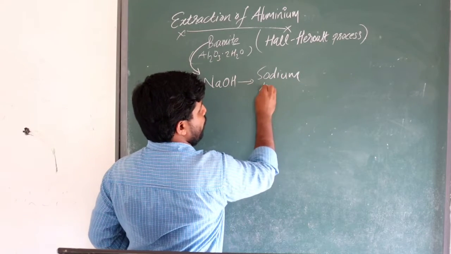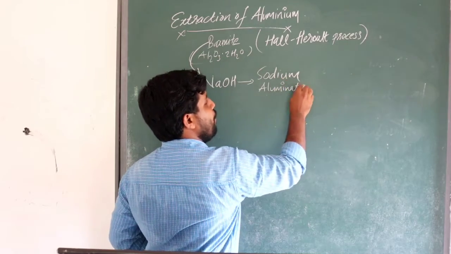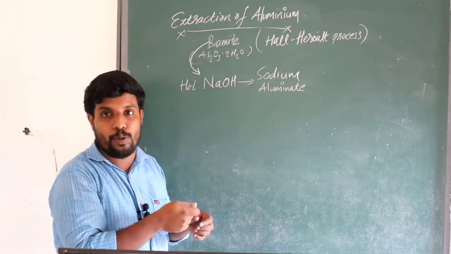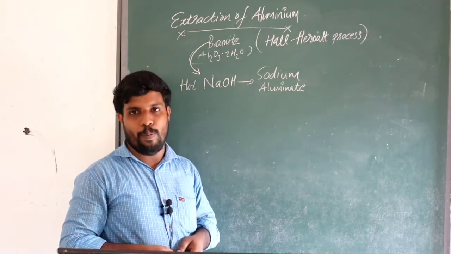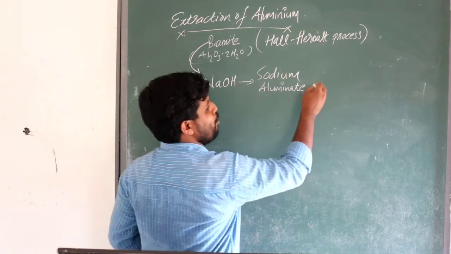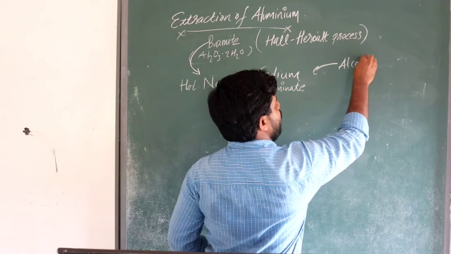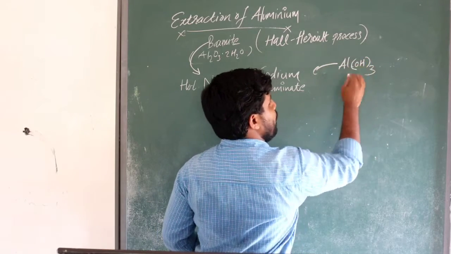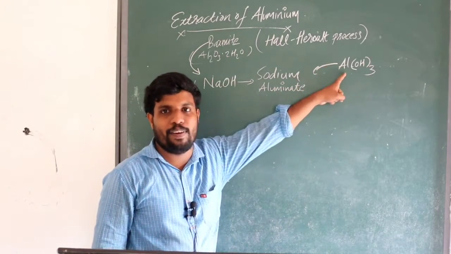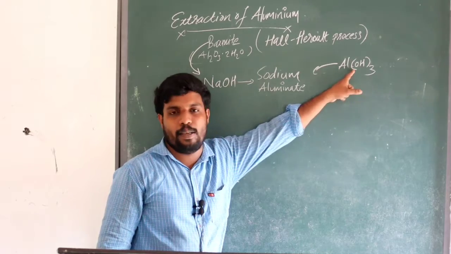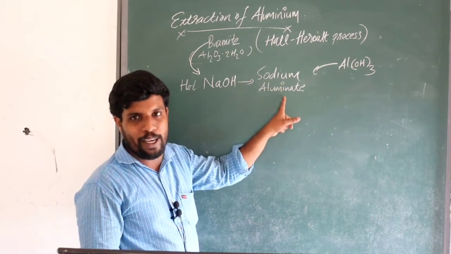Sodium aluminate will be formed. So that is the solution, and we can filter that solution and remove the impurity. We need the sodium aluminate solution. To the sodium aluminate solution, we add aluminium hydroxide precipitate, diluted in water.